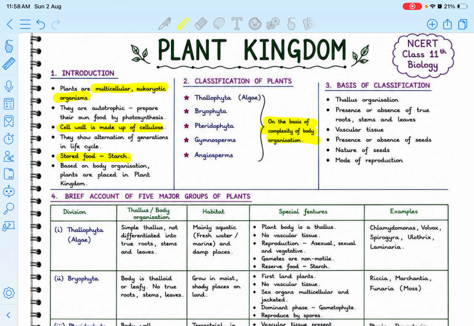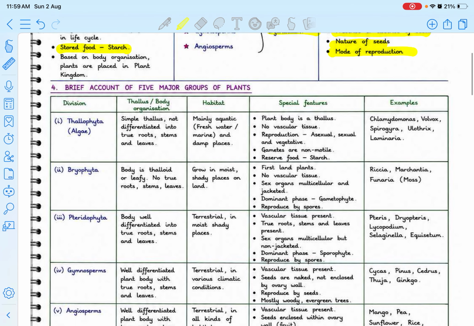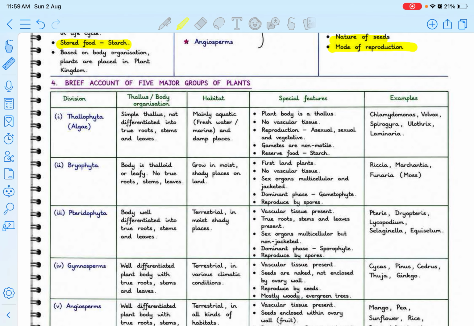These are the bases on which we classify: thallus organization, presence or absence of true roots, stems and leaves, vascular tissue, presence or absence of seeds, the nature of the seeds, and mode of reproduction. Next we'll be discussing a brief account of 5 major groups of plants. I've tried to explain it in tabular format, so everything is clear in front of you.